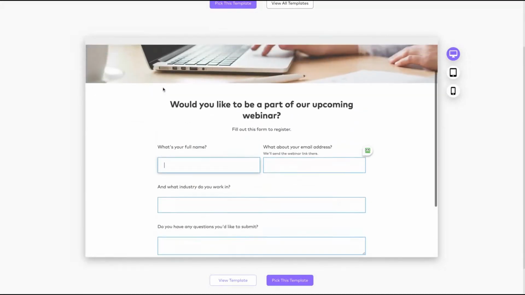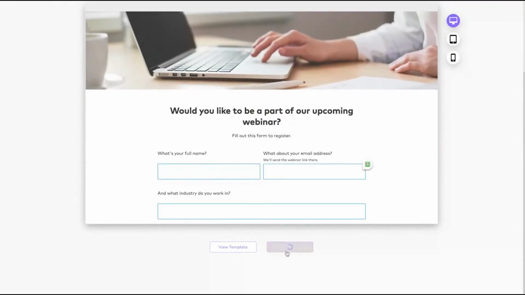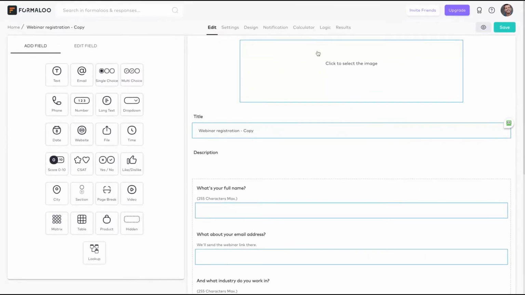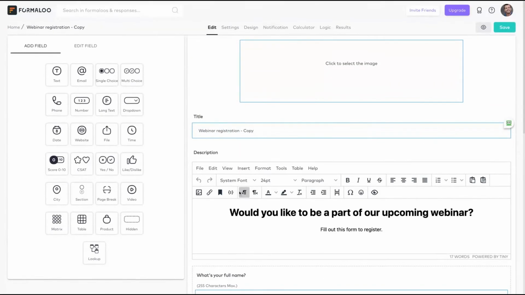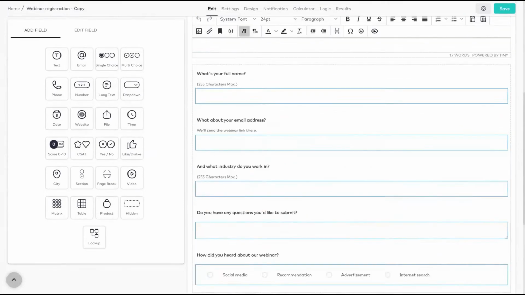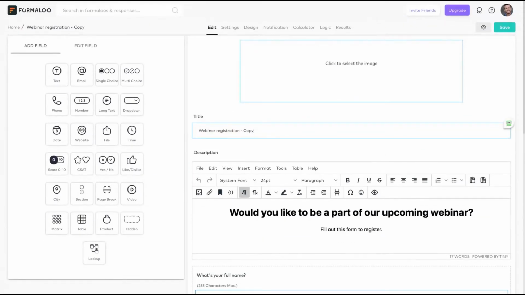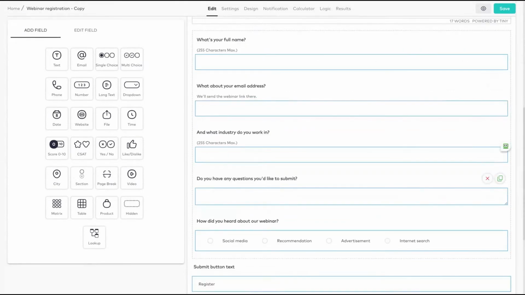And let's say that I want to select that template. So I can pick the template here. And this is how it works. I can change the email and add blocks on my form. Here is the template form. You can start from scratch, or you can also select a template. That's the case here.